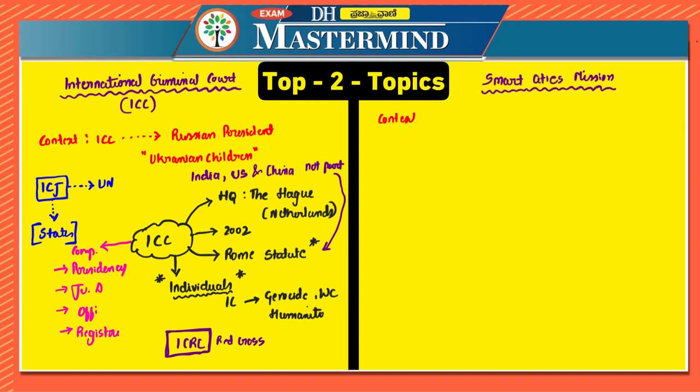The context is that a total of 22 cities will be ready by April 2023 under smart cities mission. Under smart cities mission, there are total 100 smart cities which have to be constructed in a holistic manner. In that, 22 cities will be ready by April 2023. Because of that only this was in news.